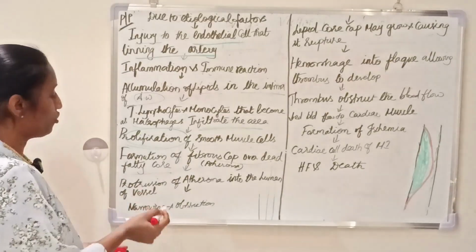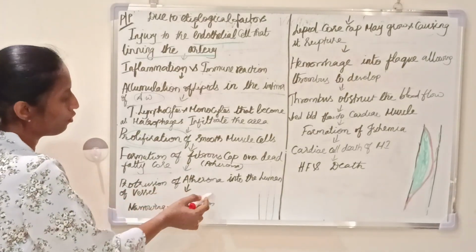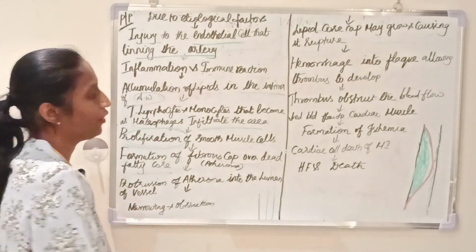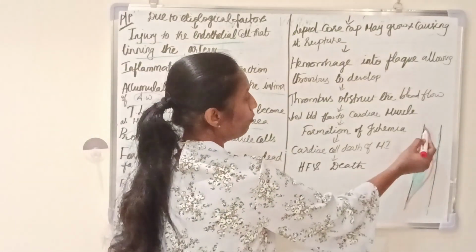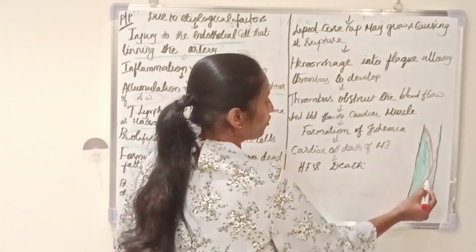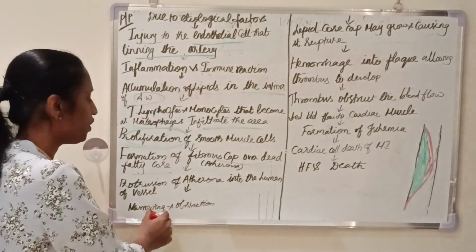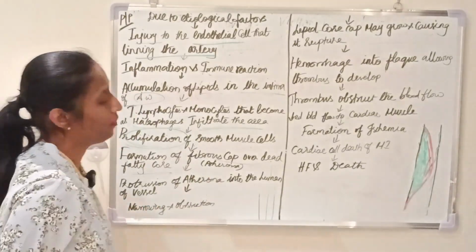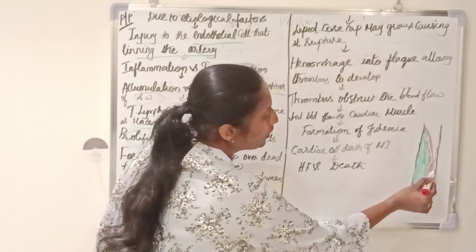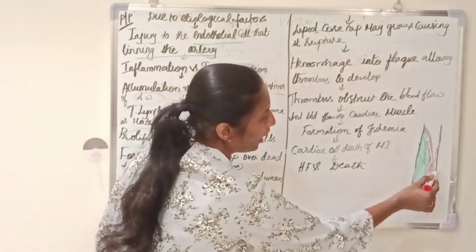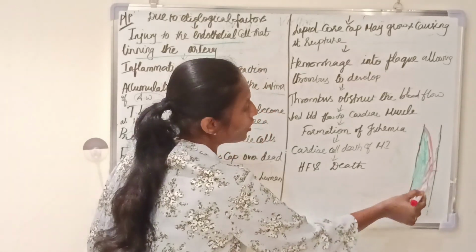That may lead to protrusion of the atheroma into the lumen of the vessel. You have seen, this is the lumen, there will be a protrusion, and then the vessel gets narrowed and obstructed. You can see the width is narrowed and it leads to obstruction of the blood vessel.